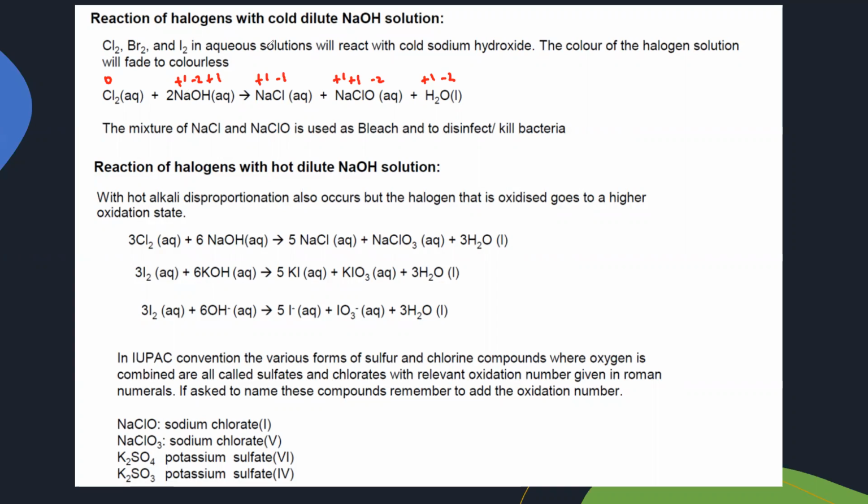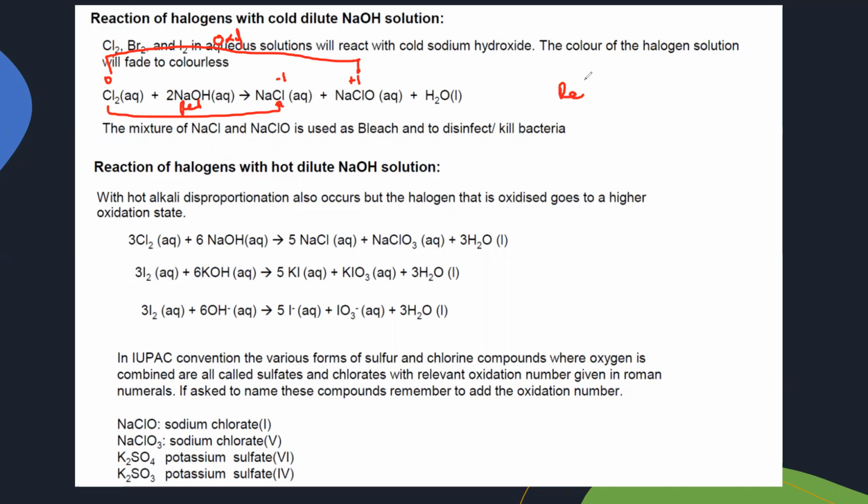So when we check the oxidation numbers, for the ones which do not change, we'll erase them. Hydrogen is +1 and +1, so it does not change. For sodium, it is +1 before and after, so it does not change. For oxygen, it is -2 all around, so it does not change. So the only element which changes is chlorine. Chlorine 0 turned to -1, and chlorine 0 turned to +1. The first change is a reduction. The other change is oxidation.